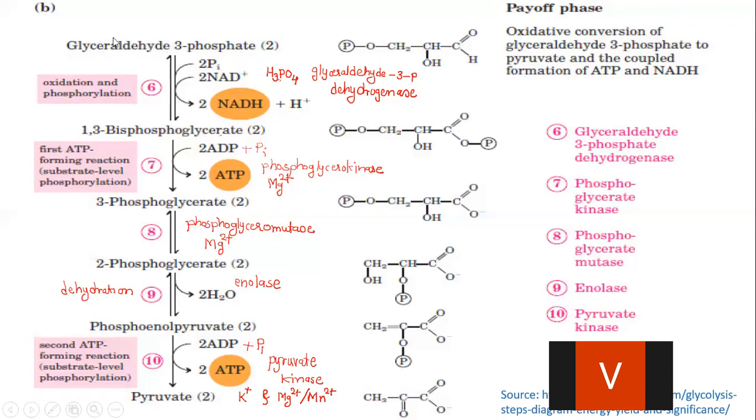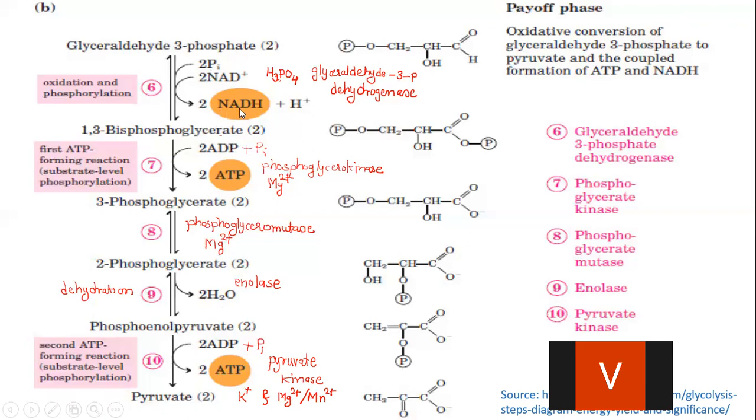In the step of glyceraldehyde 3-phosphate into 1,3-bisphosphoglycerate conversion, one NAD+ is converted into one NADH. But as we are using two molecules of each substrate, whatever is formed, that we are showing by 2 in the duplet form. Okay, so here NAD+ is converted into NADH. So in the payoff phase, we can see that two NADH molecules are formed. In all, 4 ATPs are formed, and 2 water molecules are formed. Okay, in your NEET examination, mainly the question will be asked on these things.